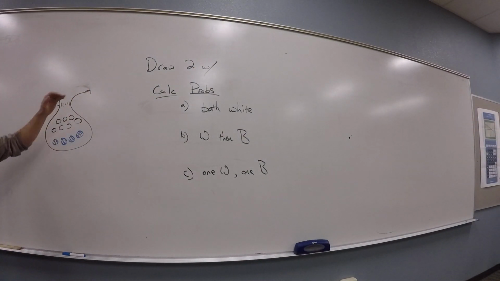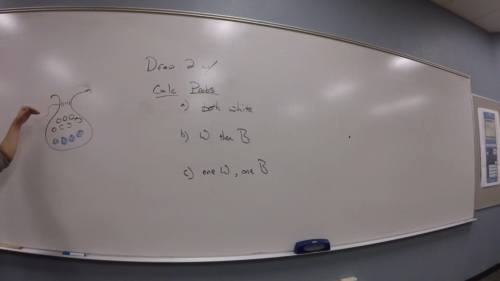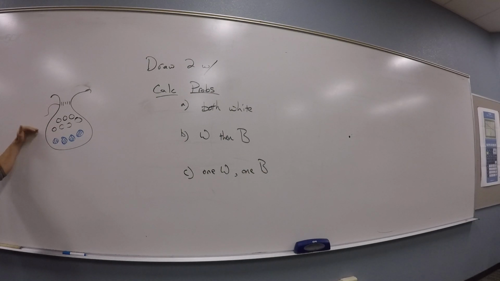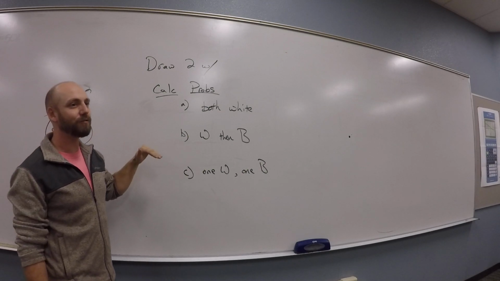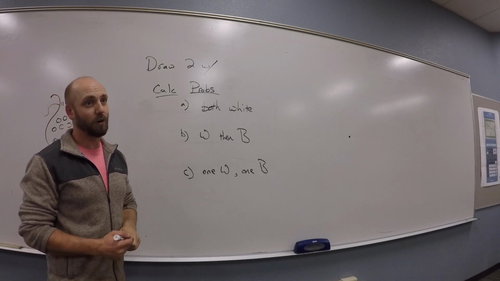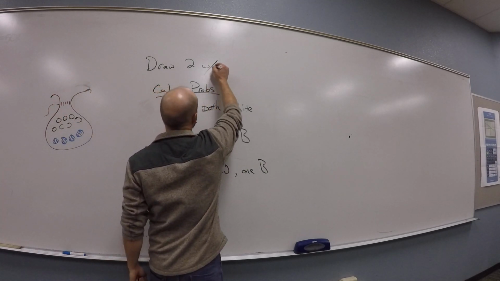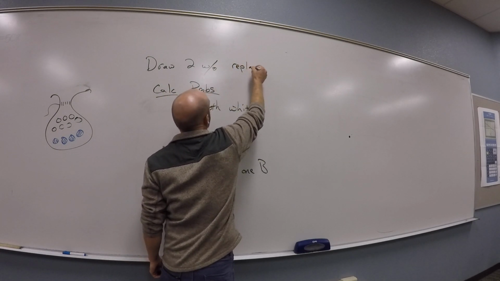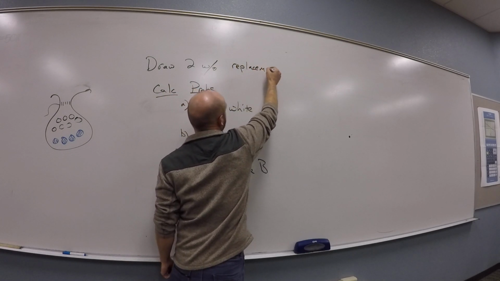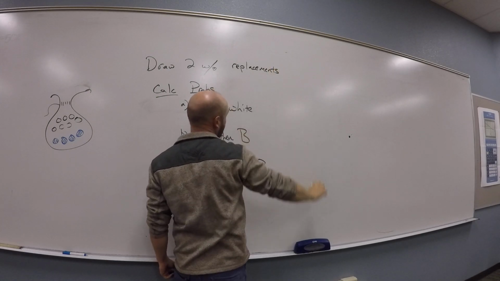Alright, so let's do basically the same problem, 4 times the charm, with 7 white marbles and 4 blue ones. And instead of drawing with replacement, we're going to draw without replacement. And we're going to calculate the same probabilities, or the same events, rather.